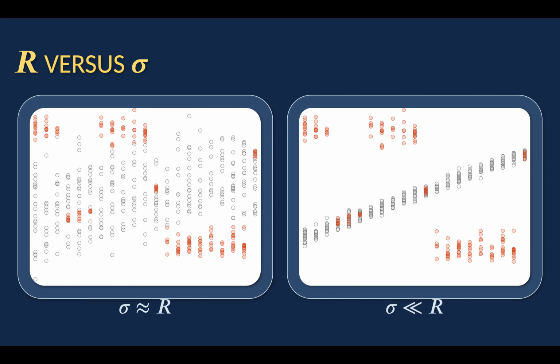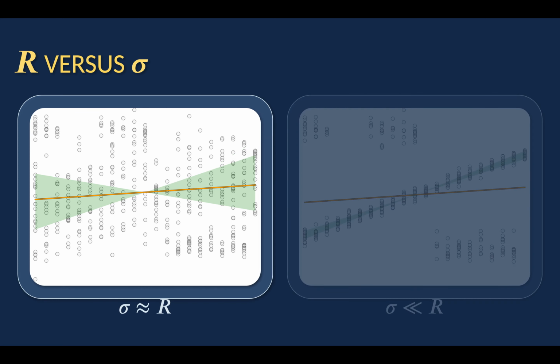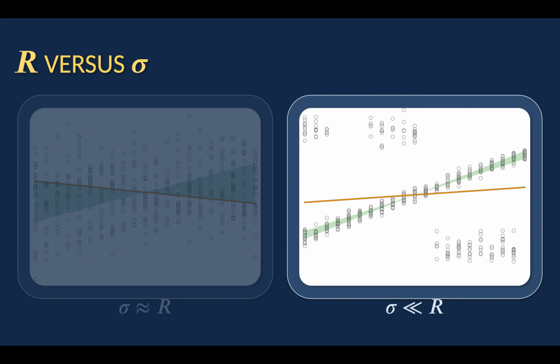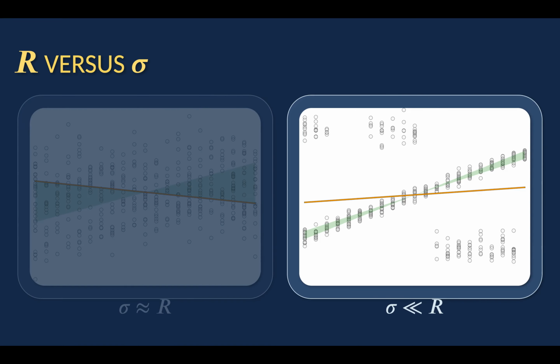Now, when we add outliers, we see that on the left, the band of optimal clean mean squared error predictors don't provide you with a very good regression, because there's not much regression to be done. And when sigma is much less than r, this is the setting in which regression is meaningful.